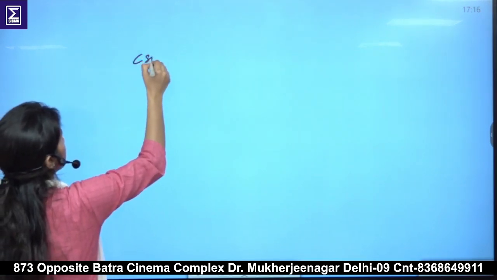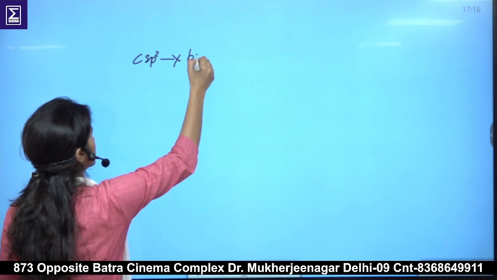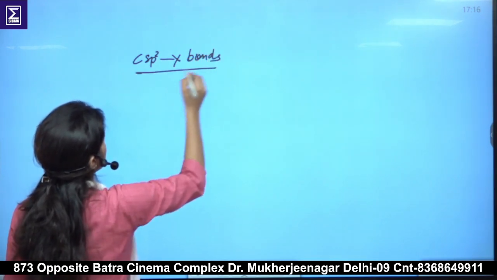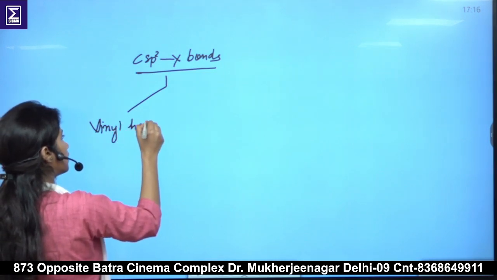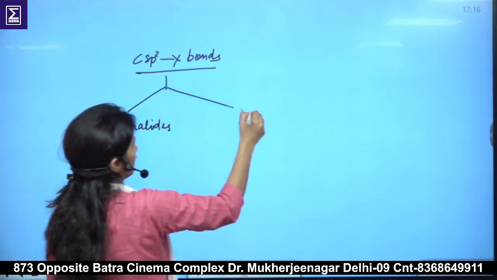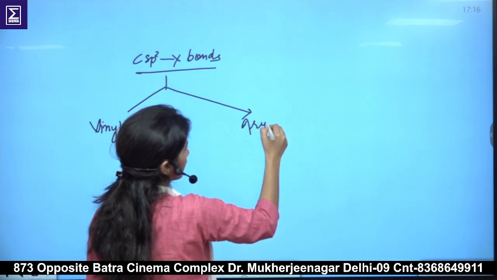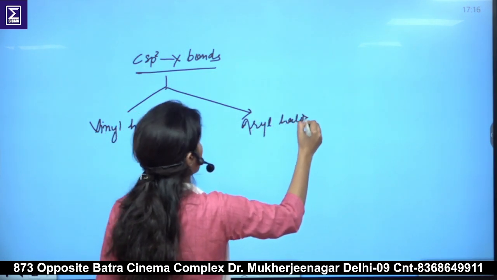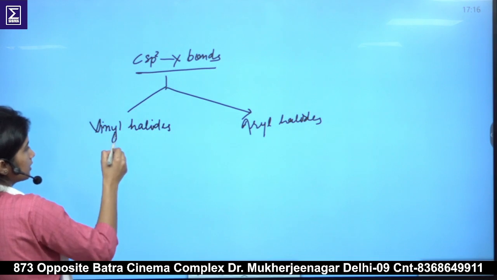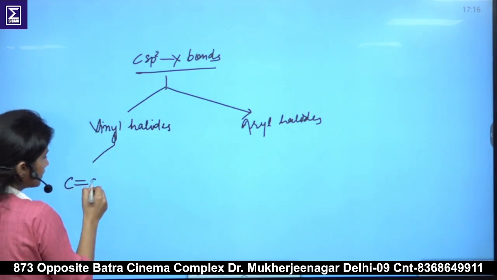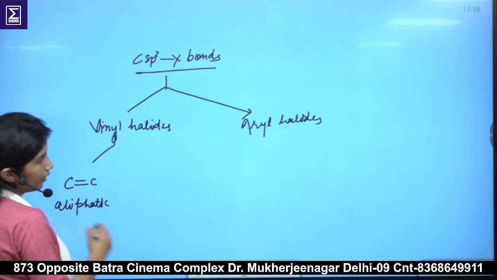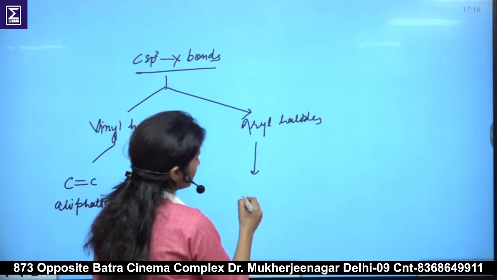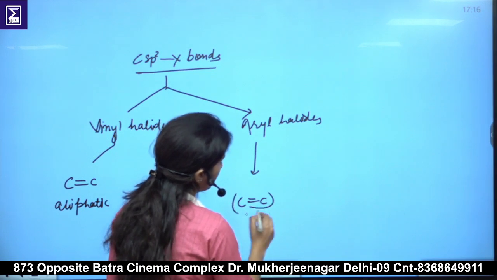The third classification was on the basis of carbon sp2 halogen bonds. In this come vinyl halides and aryl halides. In the case of vinyl halides, this carbon-carbon double bond is there, again of an aliphatic chain, and in aryl halides, it is again the carbon-carbon double bond but of an aromatic ring.